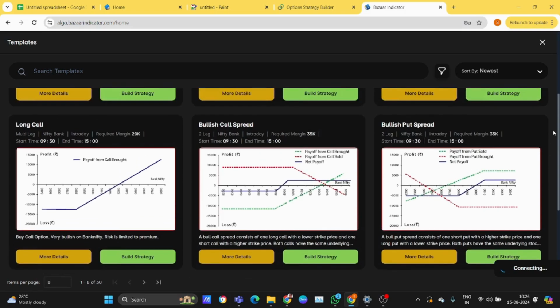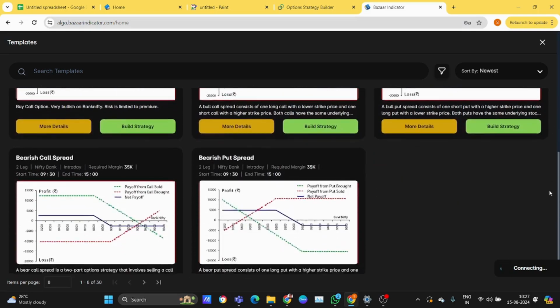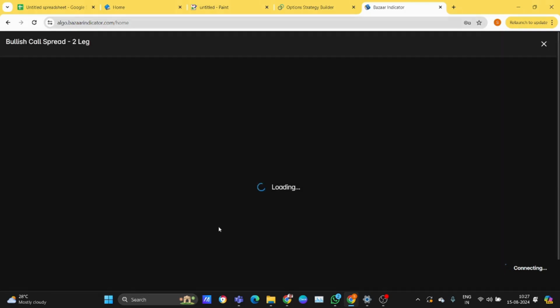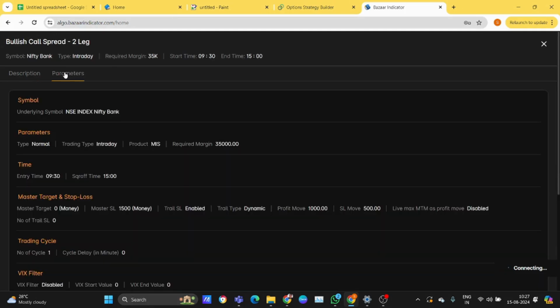Let's see the bull call spread and its parameters. In this case, maximum loss is up to 1,500. Stop loss moves 500 points. Profit moves 100 points.